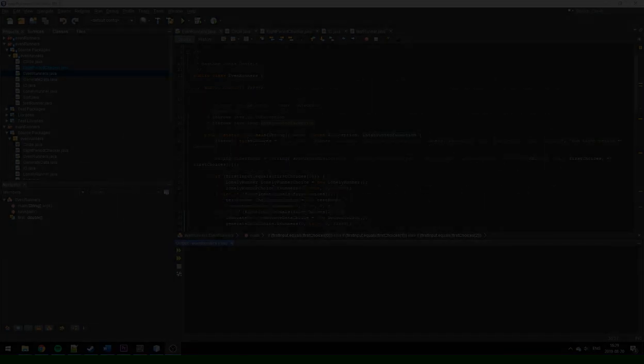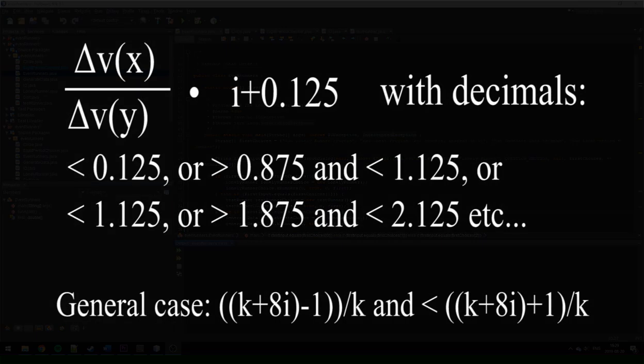To better understand this proof, I want to explain more thoroughly what we're actually looking for. We're looking for ratios of two different delta V times an integer I plus 0.125 that has decimals less than 0.125 or bigger than k plus 8 times I minus 1 divided by k and less than k plus 8 times I plus 1 divided by k. This is the position required for the runner never to be lonely.